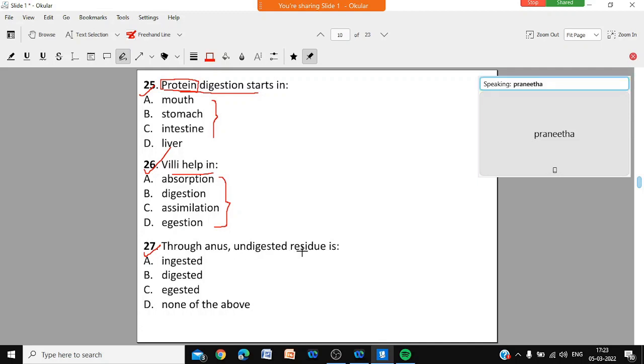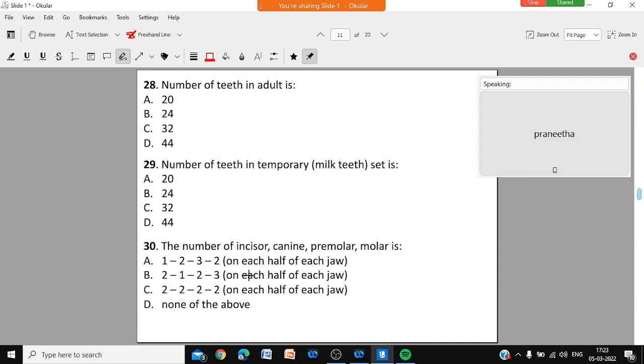Question number 27. Through the anus, is the undigested residue ingested, digested, or none of the above? Through the anus, what happens to the undigested food residue? Ingestion, digestion, or none of the above. Finish, beta?